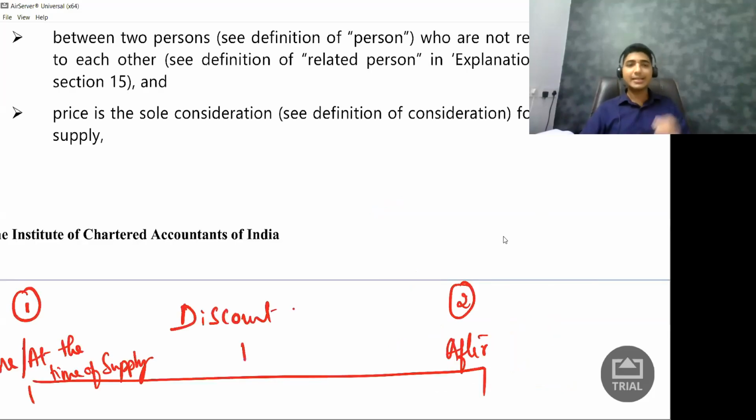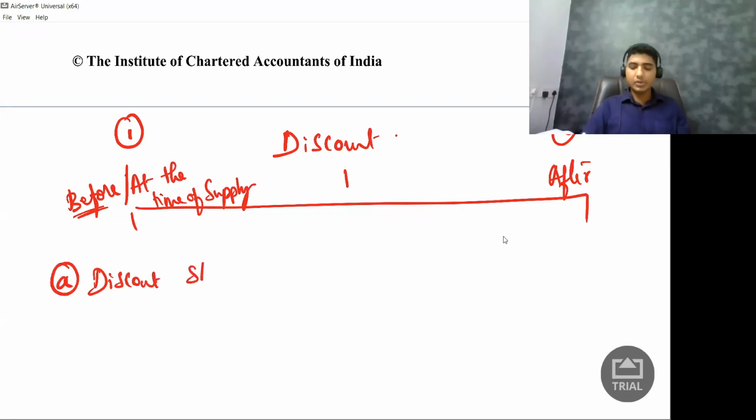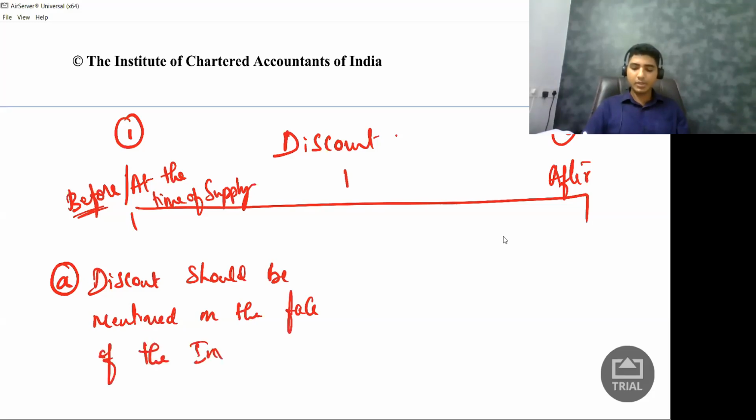So here what are they saying? Discount can be given before or at the time of supply, when I'm actually selling it to you. This is the first situation. So what is the condition? The condition is discount should be mentioned on the face of the invoice. This is the one condition what they have. Simple.